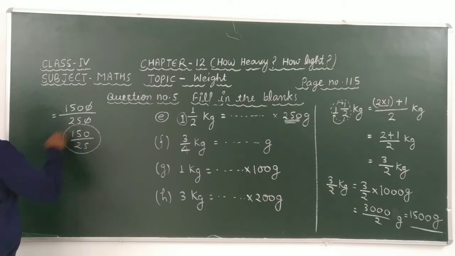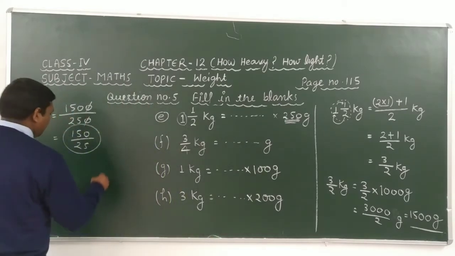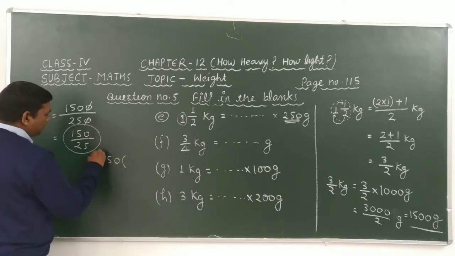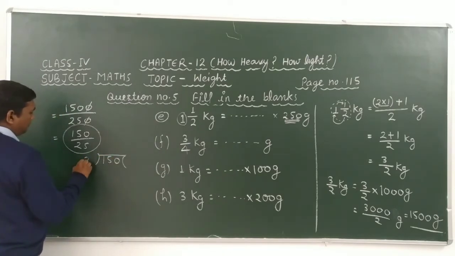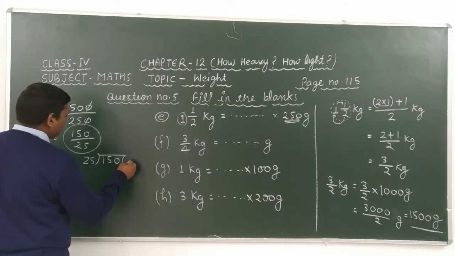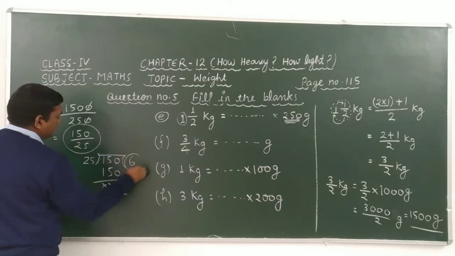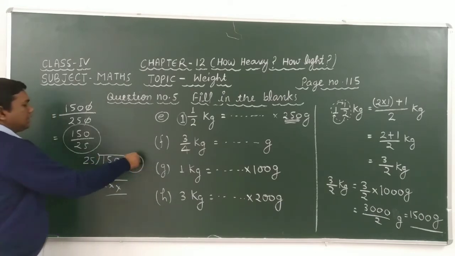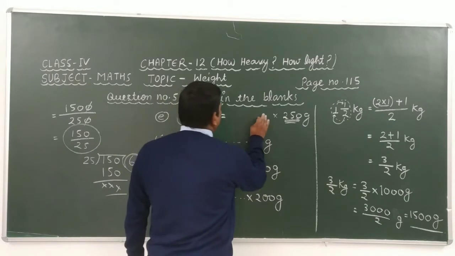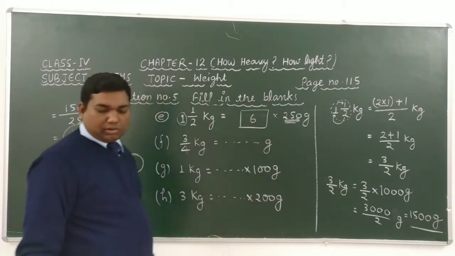After dividing these we get 150 divided by 25. 25 6s are 150. It means that after solving these we get 6. Therefore here we can write 6.